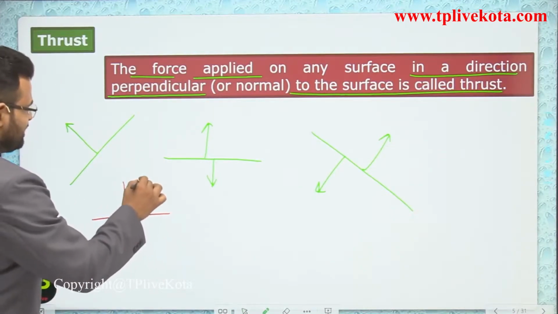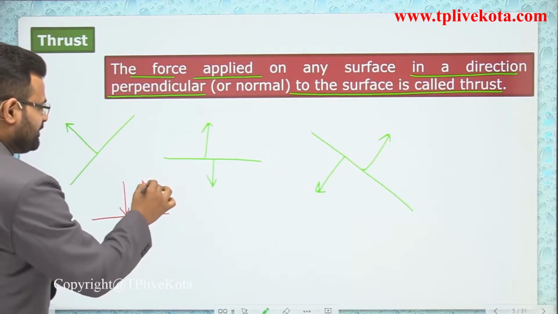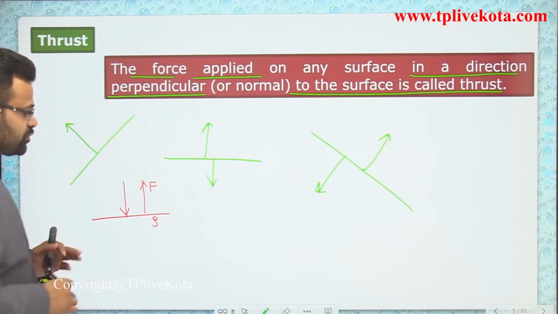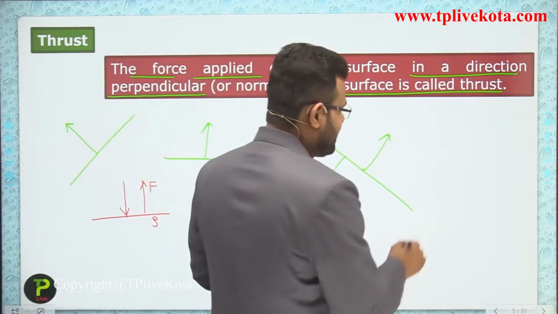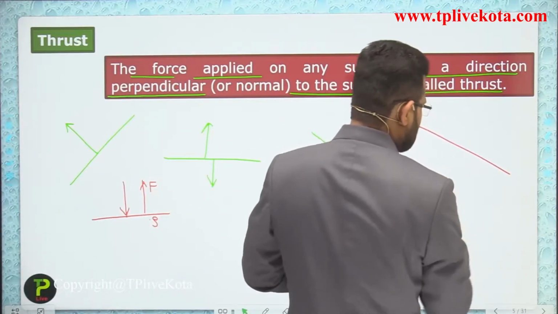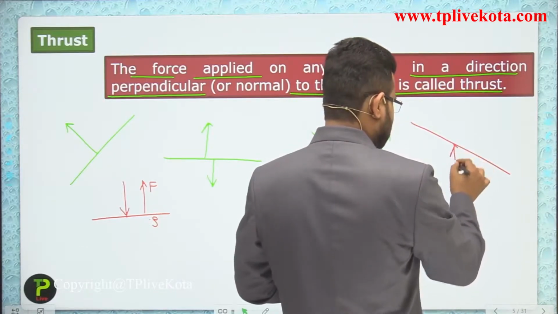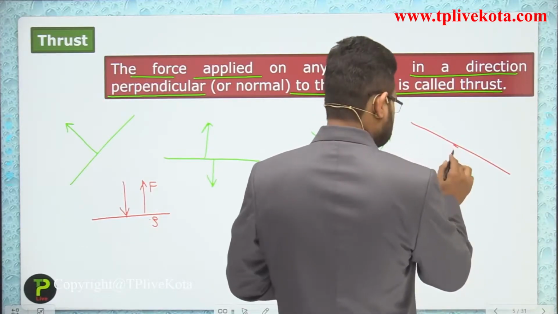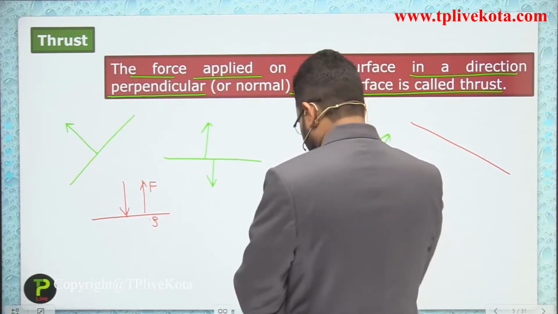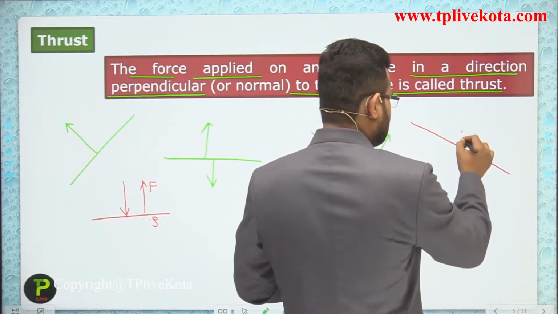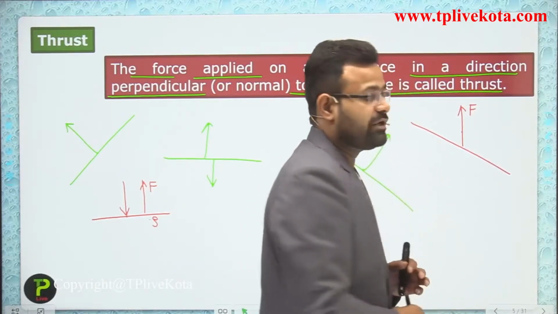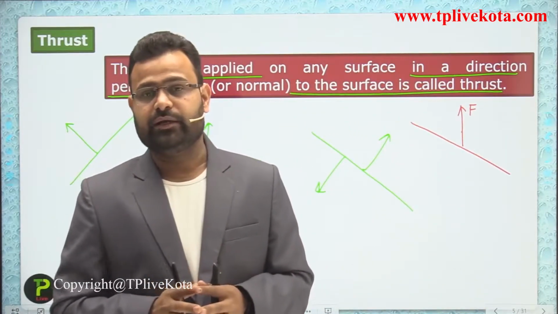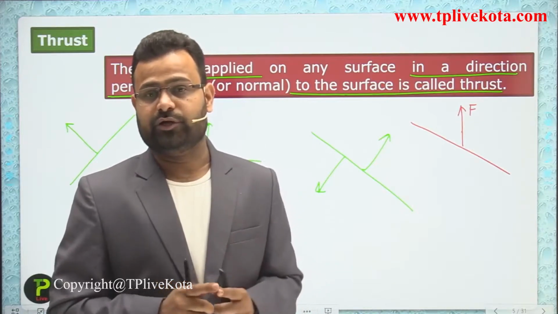Okay, these are the perpendiculars, but the surface is inclined and we apply a force in a direction which is not perpendicular to it. So first of all we need to find the component of the force which is perpendicular to the surface.